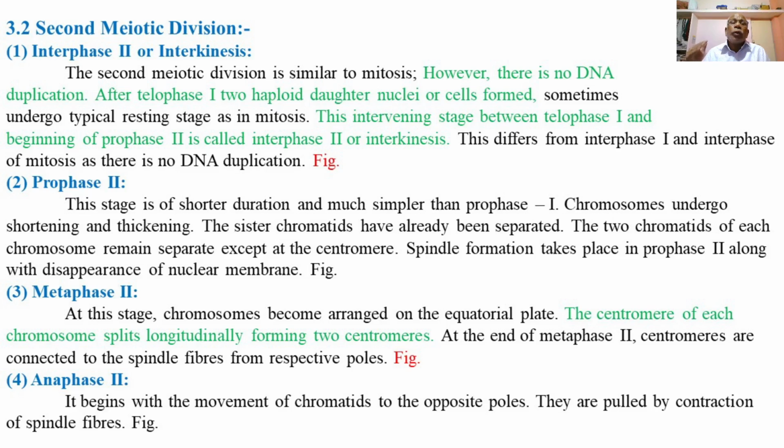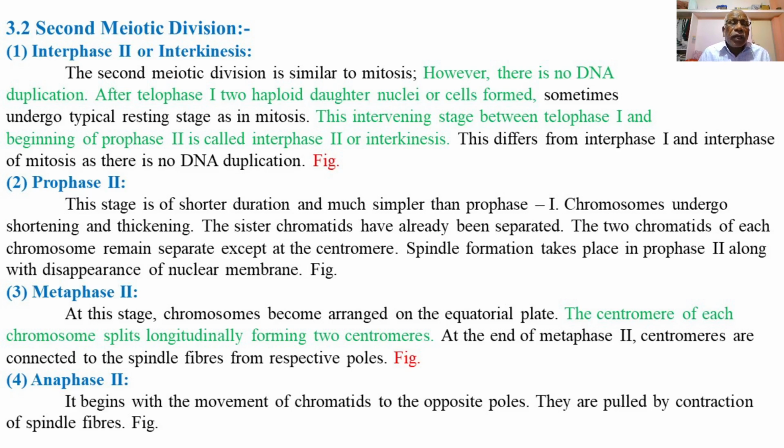The fourth stage of the second meiotic division is anaphase second. It begins with the movement of the chromatids, the pulling of the chromatids to the opposite poles with the contraction of the spindle fibers which have been connected with the centromeres of each chromatid. Thus the chromatids get pulled by the contraction of the spindle fibers, or chromosomal fibers, to the opposite poles.